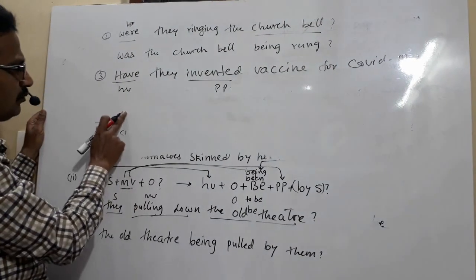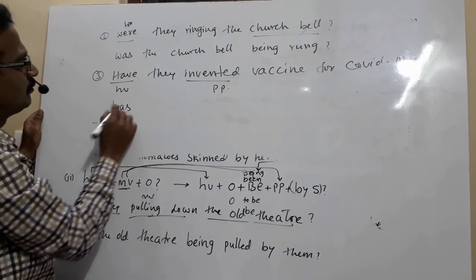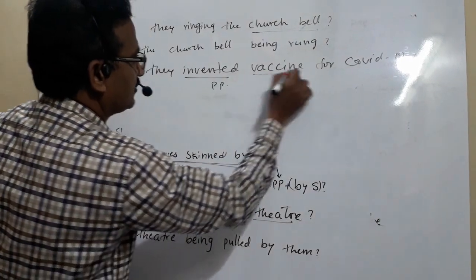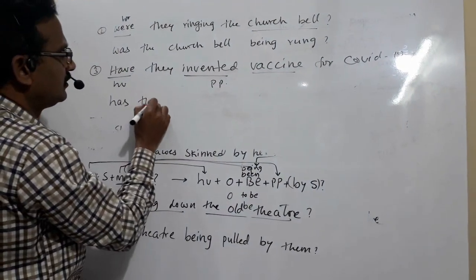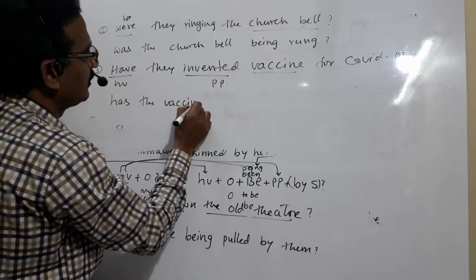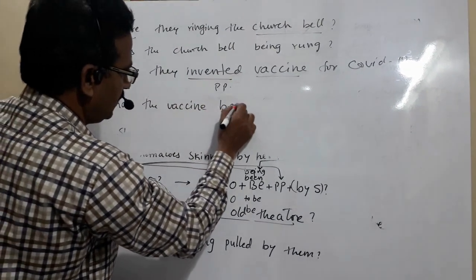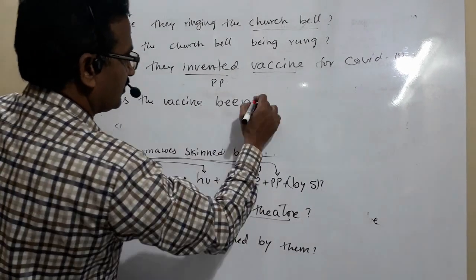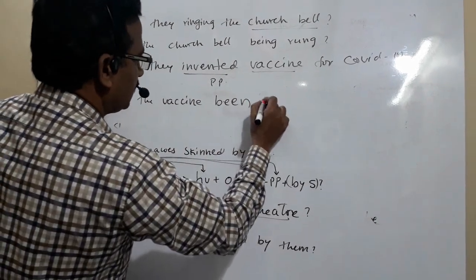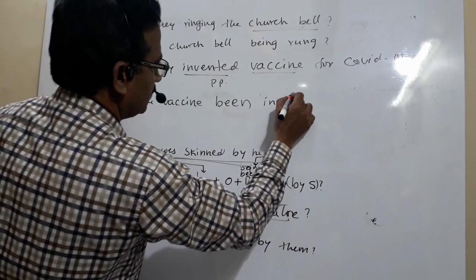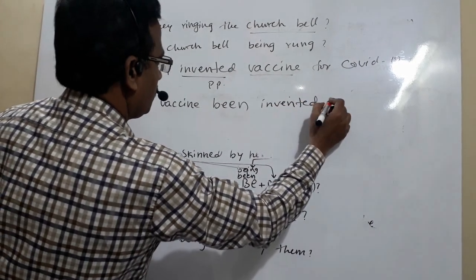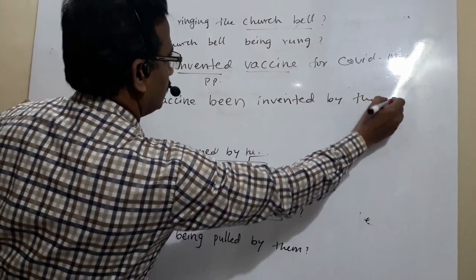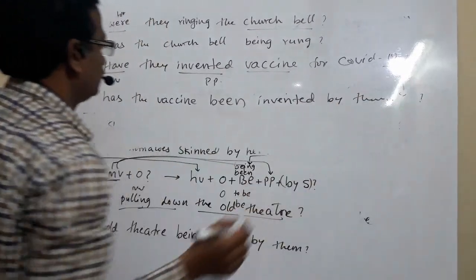So the helping verb should be the same as usual, but the verb should agree with the subject, singular or plural, because the vaccine is singular. Has the vaccine been, helping verb, because invented is a past participle. Been is possible. Has the vaccine been invented by them for COVID-19? Question mark.